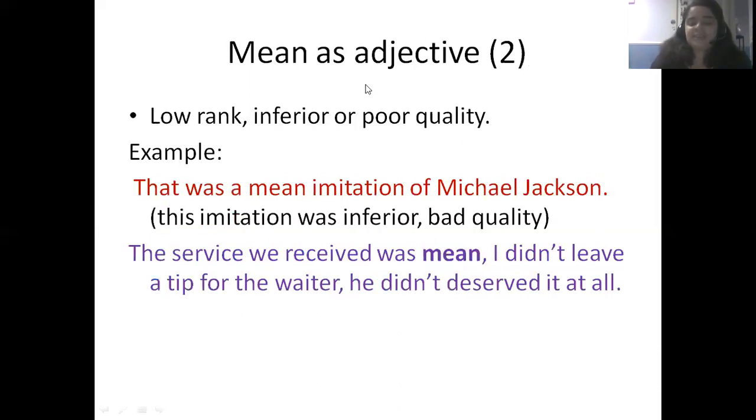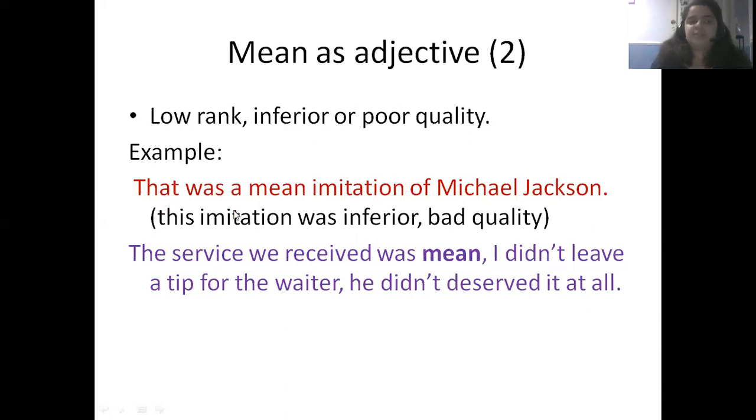Mean as an adjective, second definition of mean as an adjective, something that is low rank, inferior, or poor quality. We can use it to describe something that is poor quality, inferior, or low rank. That was a mean imitation of Michael Jackson.